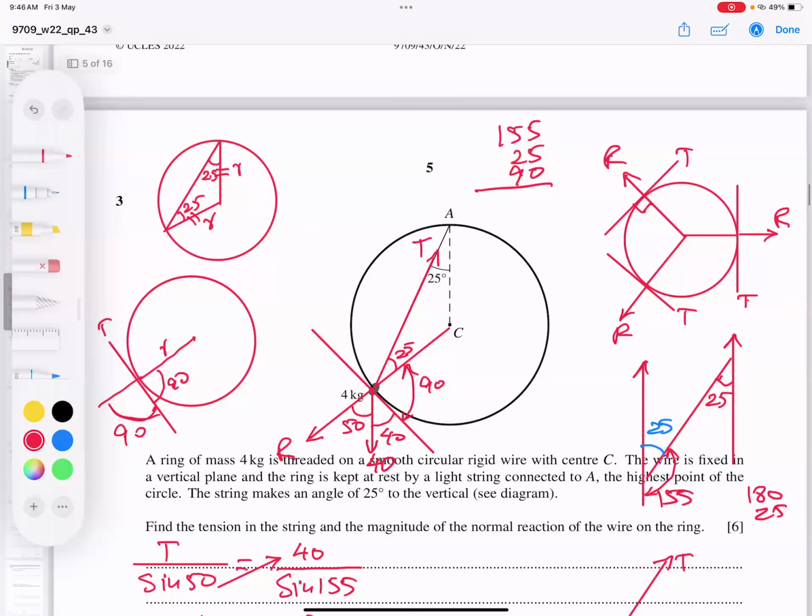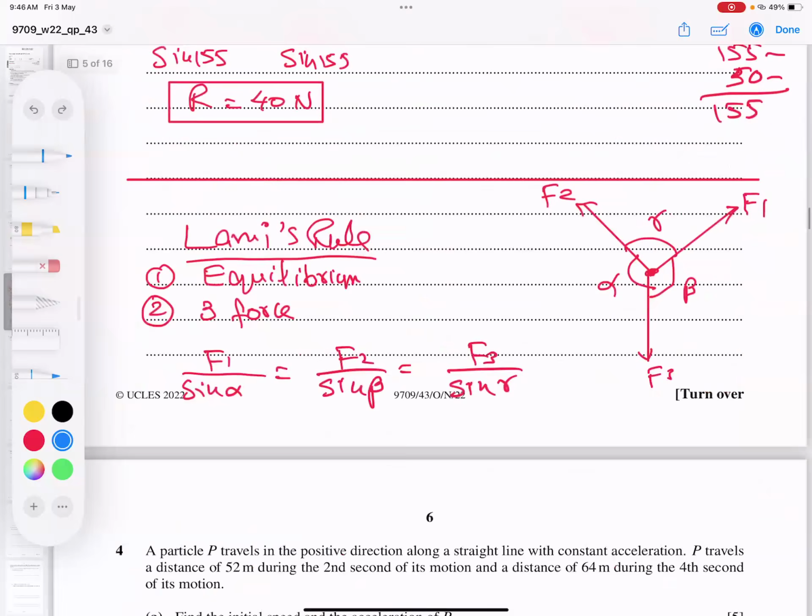Second method, I said, if you want to know in quick time: this is T cos 25. This is T sine 25. Done. And this R has R cos 50, this R sine 50. Done. 40 is downward, it has no component breaking. And then you can write right equal to left and upward equal to downward. You can do this method even. Let's go for the next question.